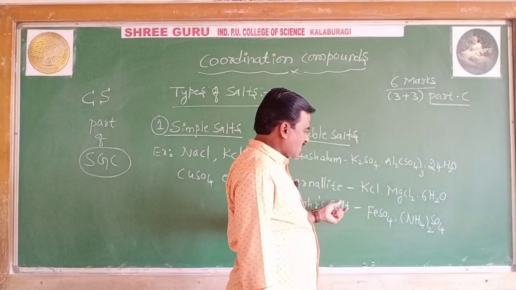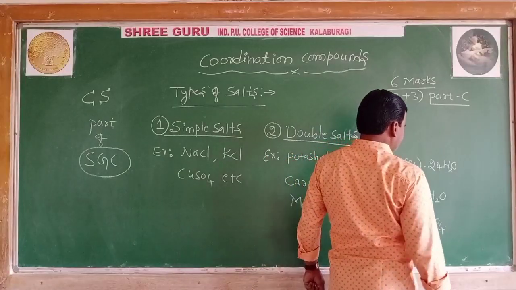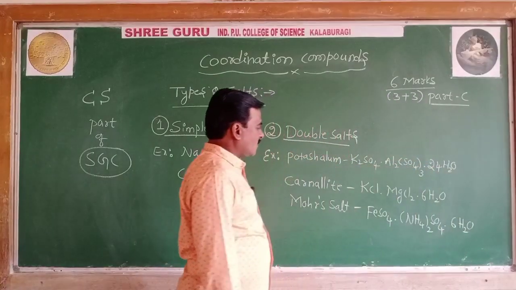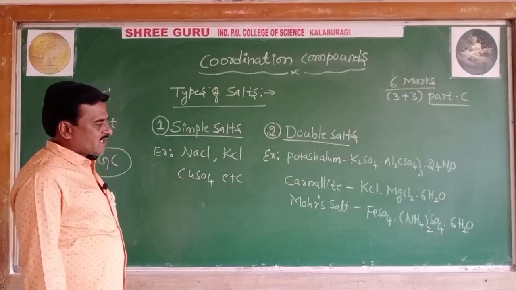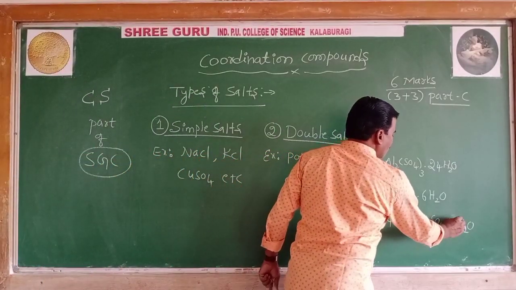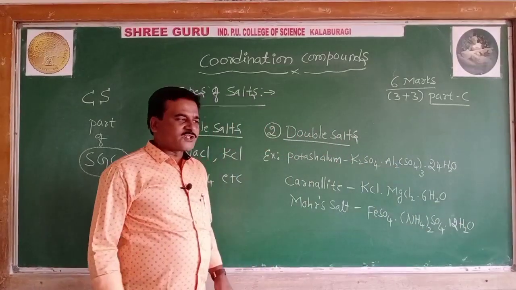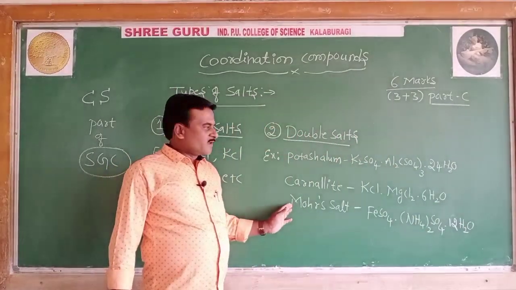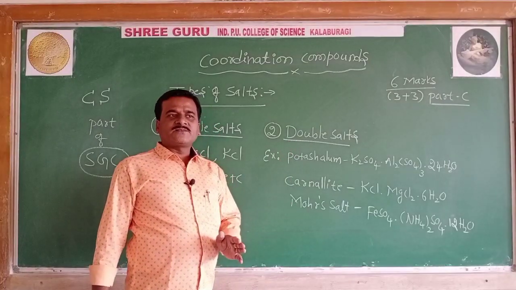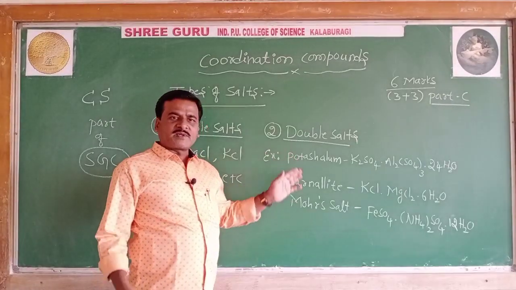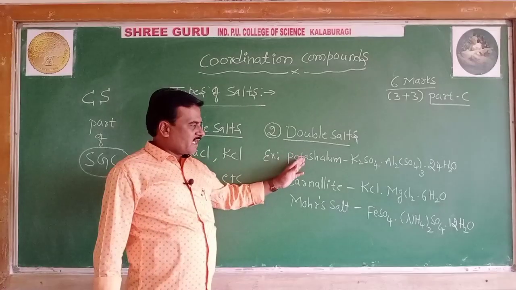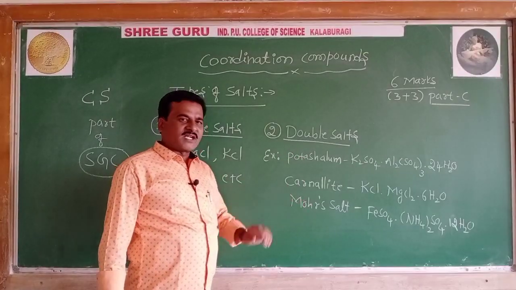Ferrous ammonium sulfate is called Mohr's salt. FeSO4, (NH4)2SO4, 6H2O. This is the composition of Mohr's salt. So double salts are those salts which are formed by the addition of two simple salts in the equimolar proportion. Examples: potash alum, carnallite, Mohr's salt.